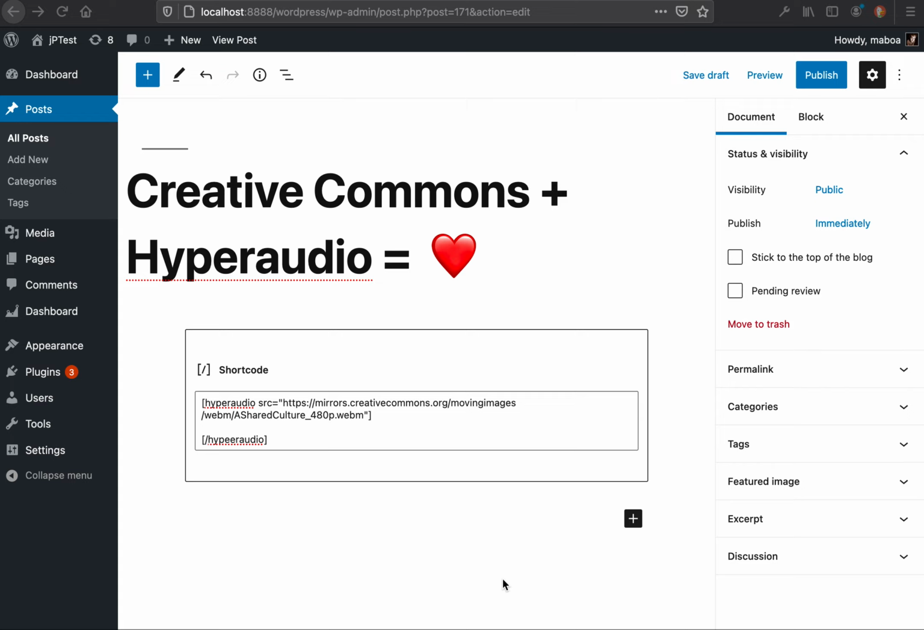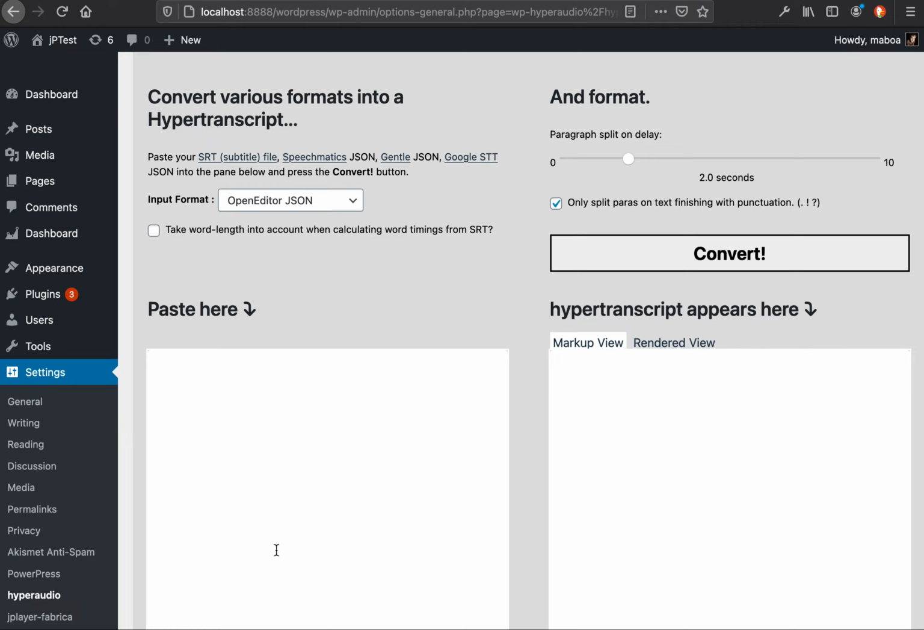So to do this, I've created a little tool that comes as part of the plugin. If you go to the admin, it allows you to convert from various formats. Now, the formats you can choose from are things like subtitle format, SRT format, and various providers. I'm going to use Gentle because I've got this running.